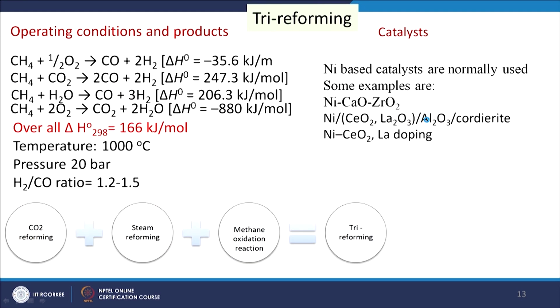And then we will discuss tri-reforming. Here we will be using three agents: oxygen, carbon dioxide and steam for the conversion of methane. That is why it is called tri-reforming.